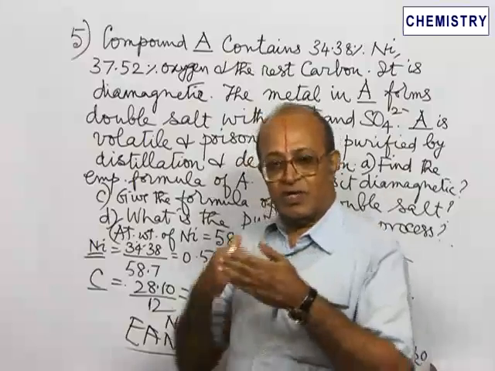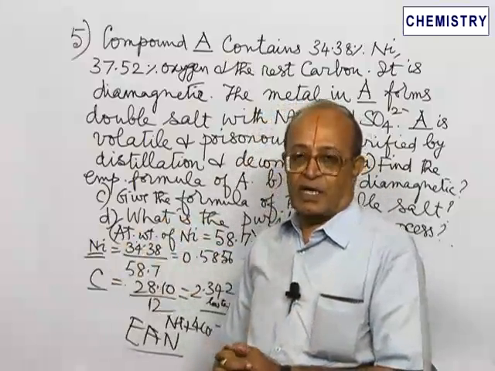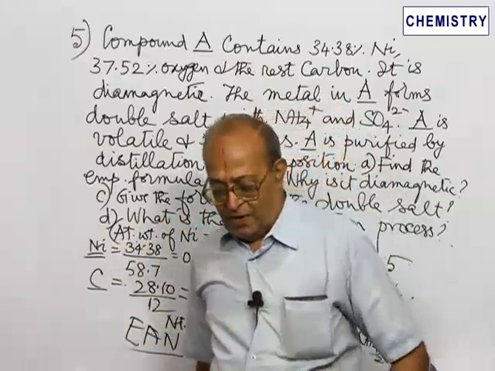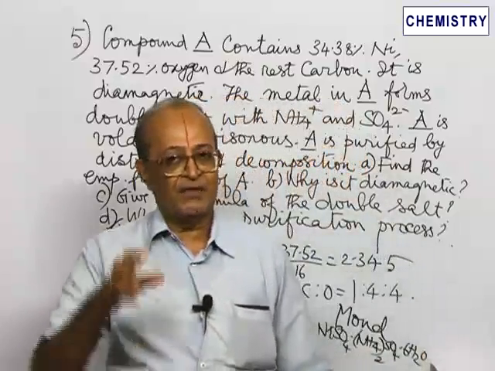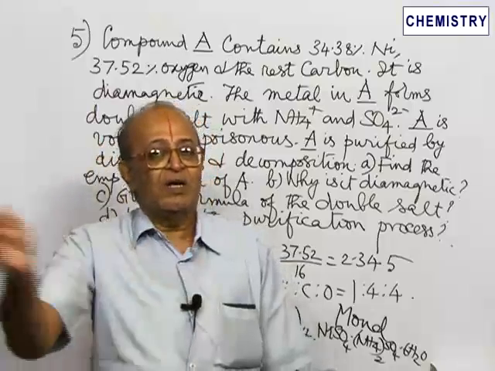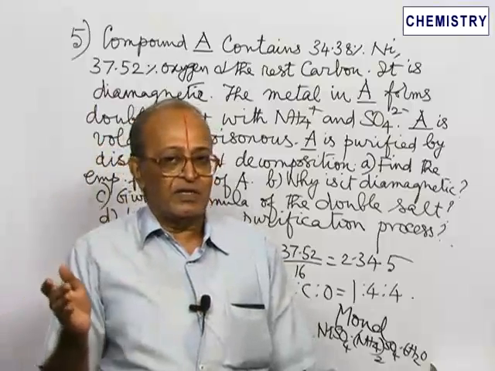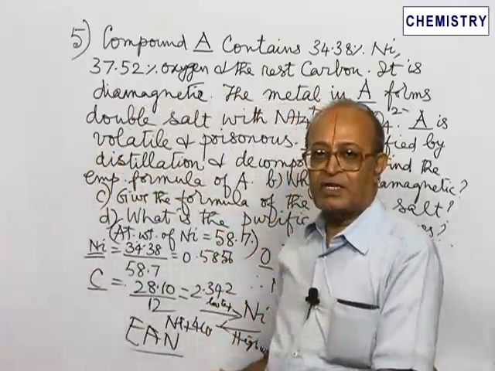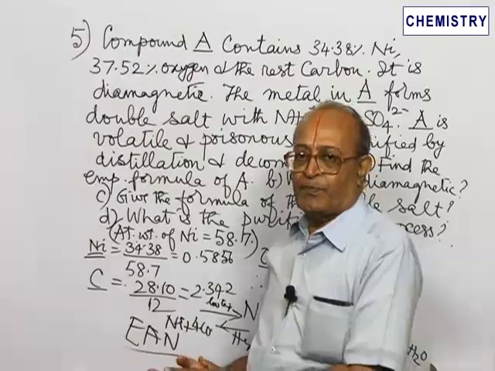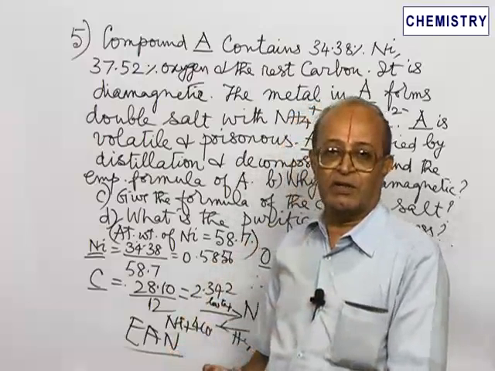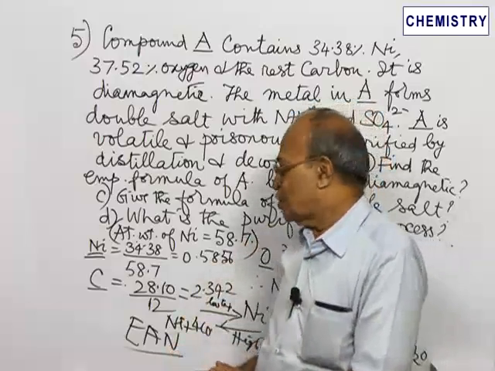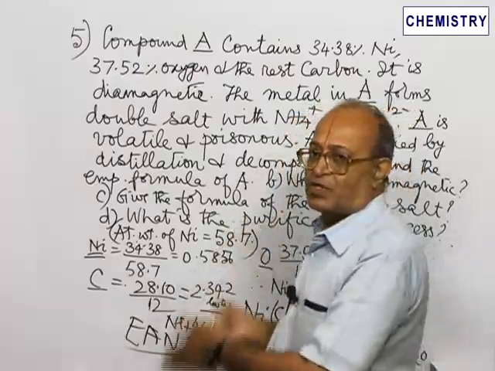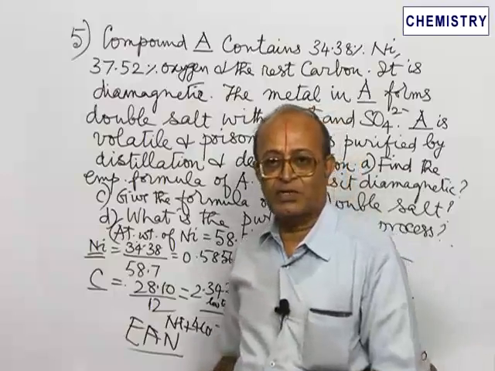I think you remember the difference between a double salt and a complex ion. That is, in solution complexes will have a complex species, not a single metallic ion, etc. But a double salt will ionize in solution. It will not retain its identity in solution. So if a passage, a paragraph is given, questions like this may be asked. Do you follow?